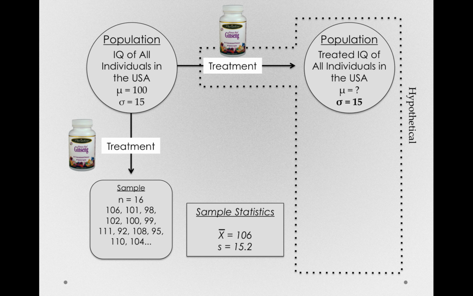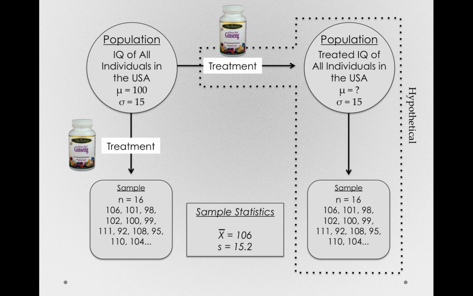Now, like always, we can't measure entire populations, but we could take a sample from this treated population, a sample of size 16, and then measure their IQ scores. So notice how analogous these are. We can either take a sample and then apply a treatment and measure those individuals, or apply a treatment to an entire population and then take a sample. In essence, those are the same things. So our sample mean is actually an estimate of this treated population, the population that would exist if we were to treat everybody in the population.